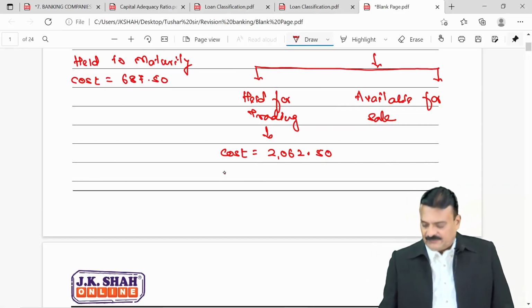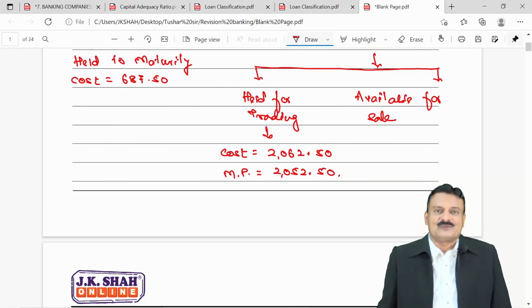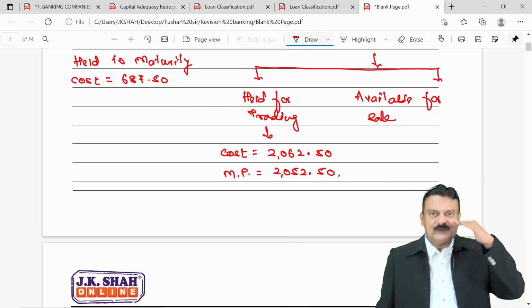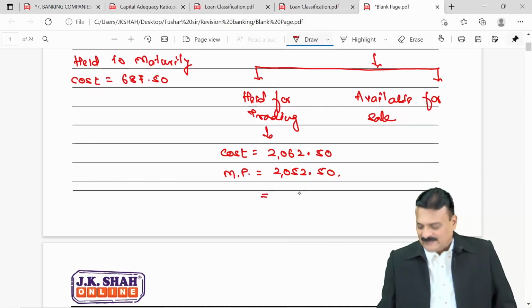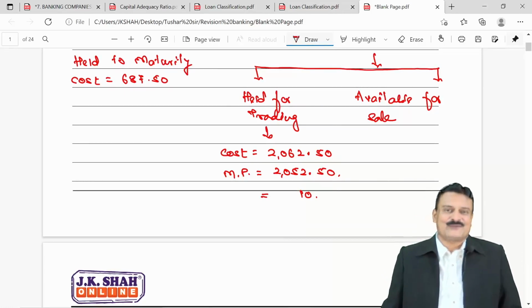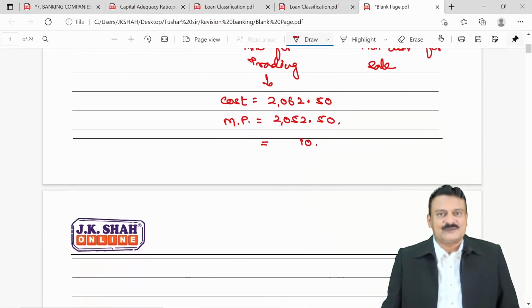Whereas the question is saying that the market price is 2052.50. It should be valued at whichever is less. What is less? Definitely 2052.50. So, from 2062.50 making it 2052.50, there is a reduction in the value. It is loss due to revaluation. And what we should do is create a provision for that.